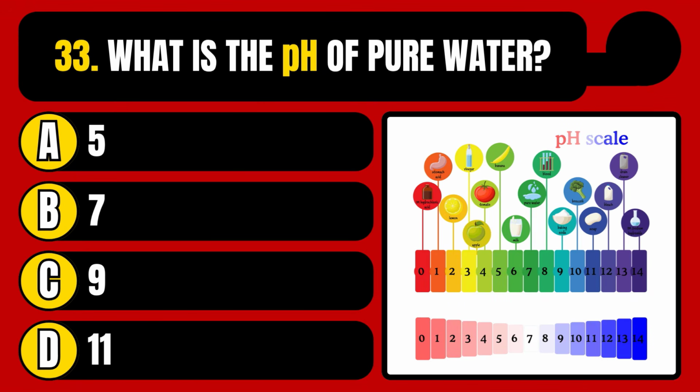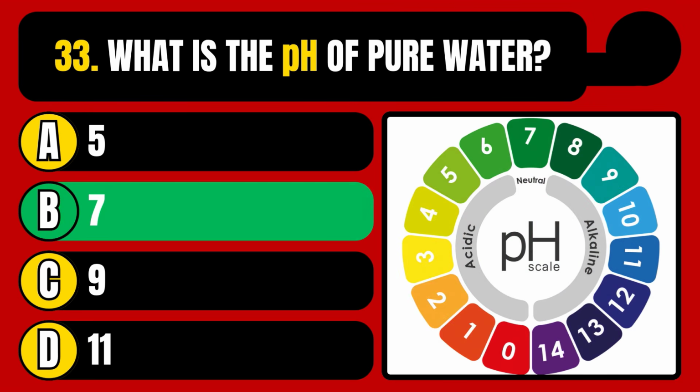What is the pH of pure water? 5, 7, 9, or 11? The correct answer is option B, 7.